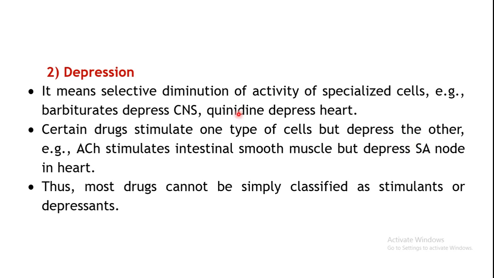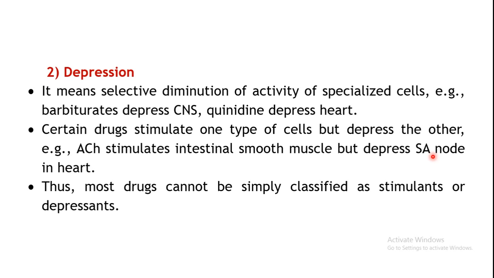The best example over here is acetylcholine, which is a neurotransmitter at the parasympathetic system. It stimulates the intestinal smooth muscles. So smooth muscles in the intestines, it stimulates, it enhances their activity so that the peristaltic movement of your GI tract is increased. But at the same time, ACh can also depress the SA node, which is responsible for the impulse generation. It's the pacemaker of the heart, right, which generates the impulse.